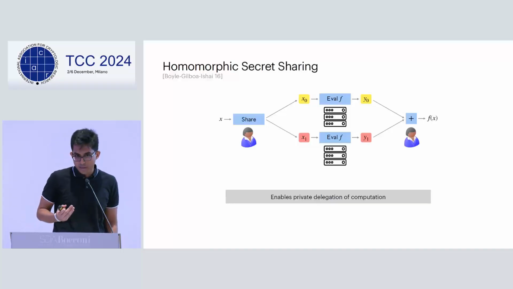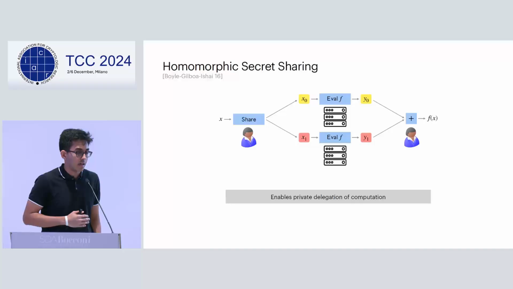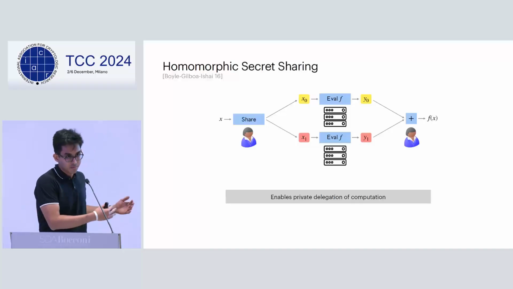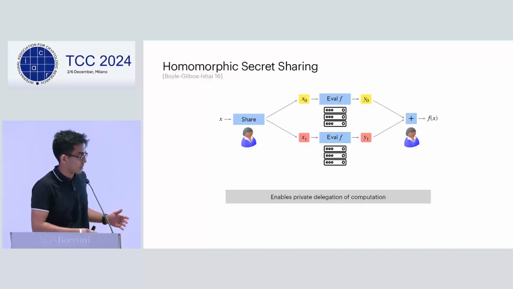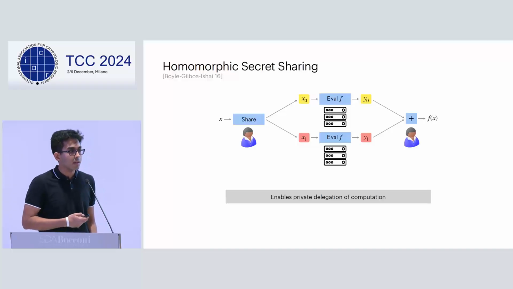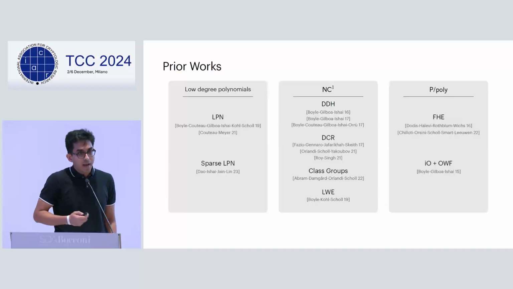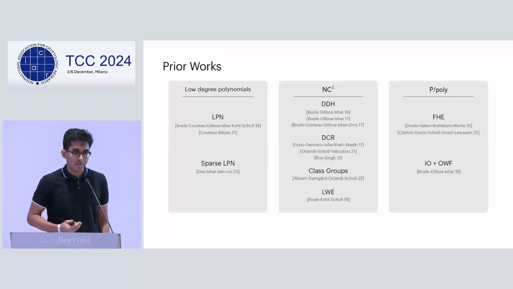And intuitively, homomorphic secret sharing allows private delegation of private computation, which, because of its non-interactive evaluation by the servers and the fact that they compute additive shares of the output, has led to a number of applications in MPC with sublinear communication in the size of the circuit, private information retrieval, and generating correlated randomness. There have been a number of prior works which show how to construct HSS schemes from a wide variety of assumptions.